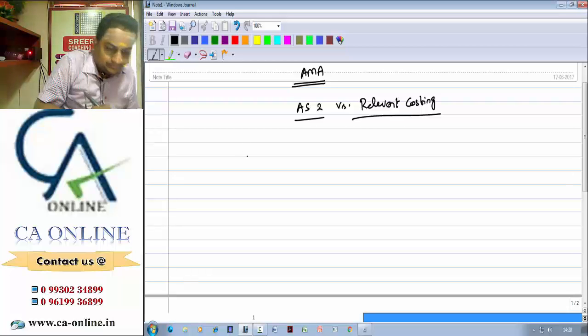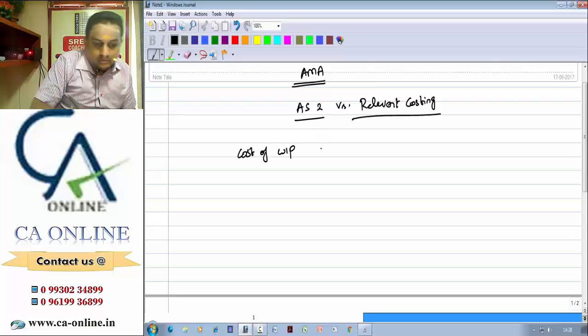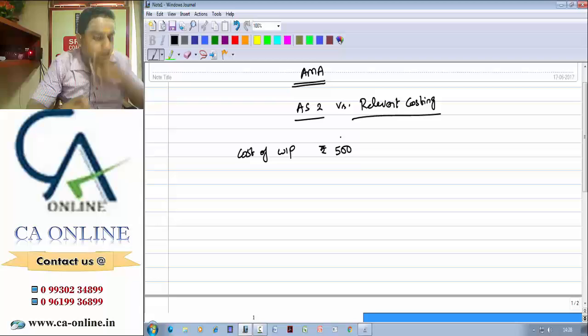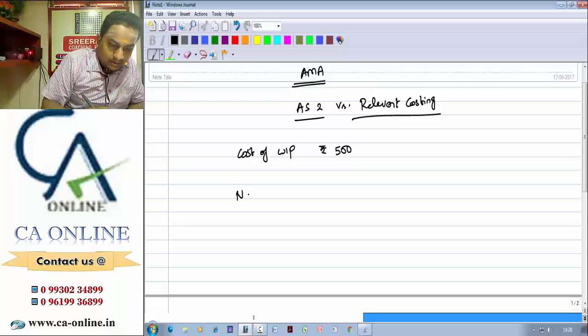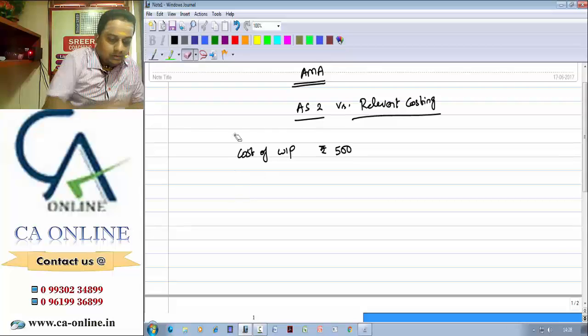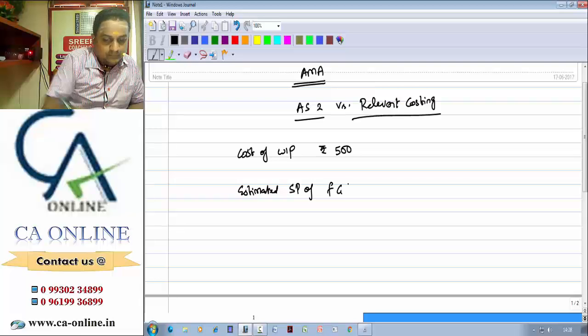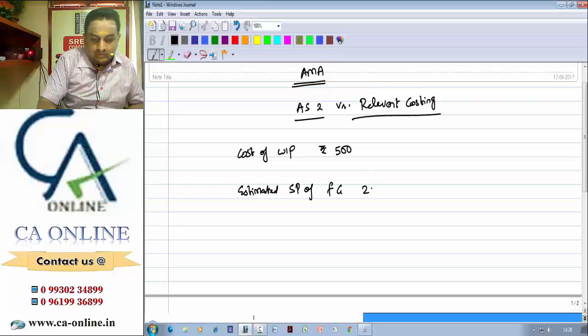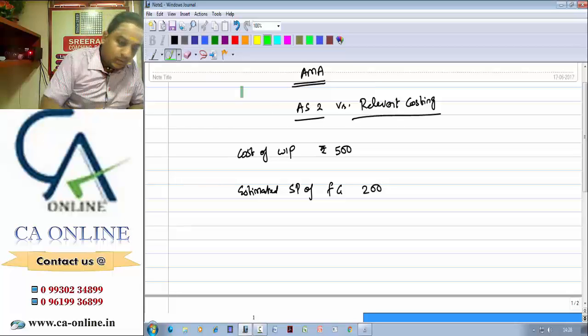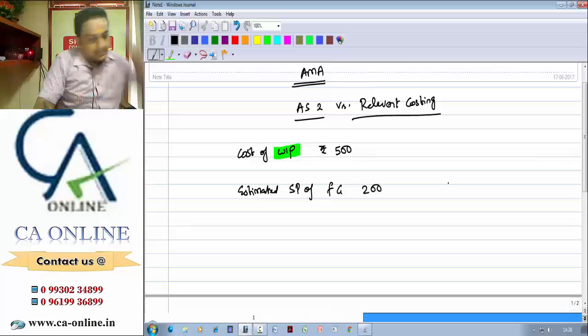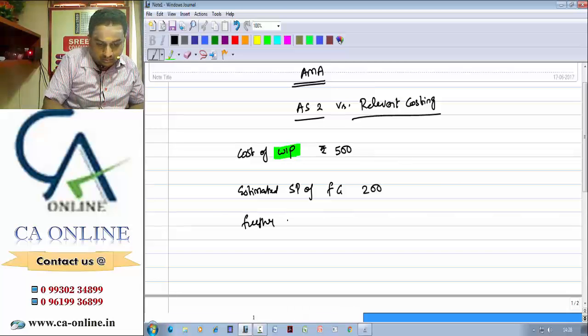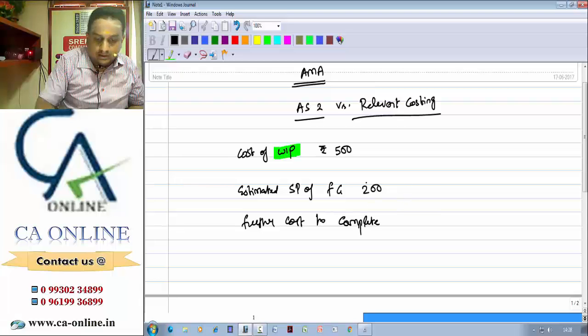Now imagine a scenario. Cost of work in progress, assume it is 500 rupees. Then you take the estimated selling price of the finished product. Imagine some number, say 200 rupees. Now it is in the form of WIP. So further cost to complete, assume it is rupees 100.